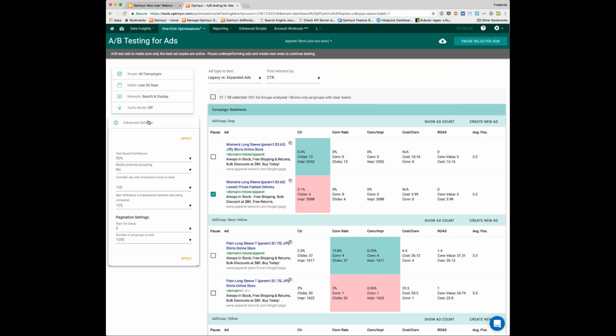And if you want to get a bit more advanced, you can always open up advanced settings, change your confidence levels, change some other settings as far as differences in impressions, minimum numbers of impressions, and really hone this optimization to work the way that you think about the data. But the point is, these are things you could have done manually through spreadsheets. They just take a lot of time.